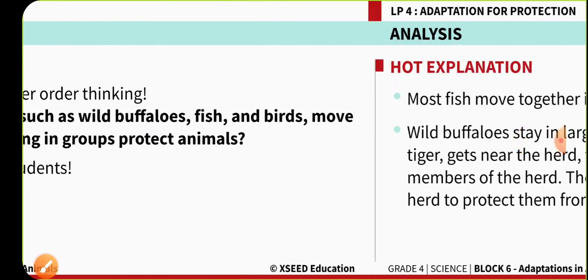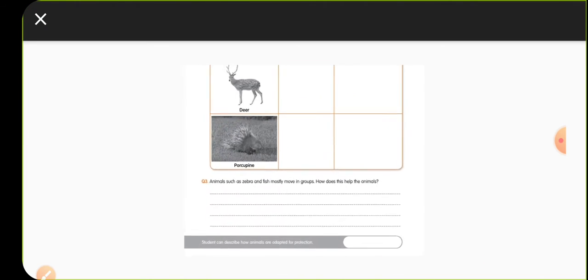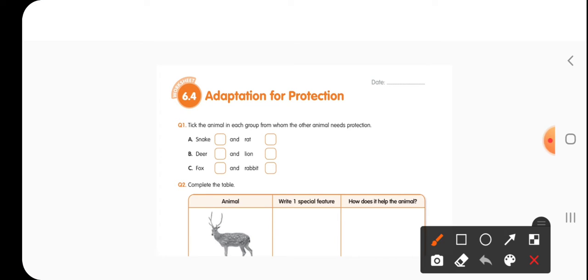Okay children, so now let us open our worksheet. In the first question, they are asking us to take the animal in each group which is acting as a predator, the animal from whom the other animal needs protection.